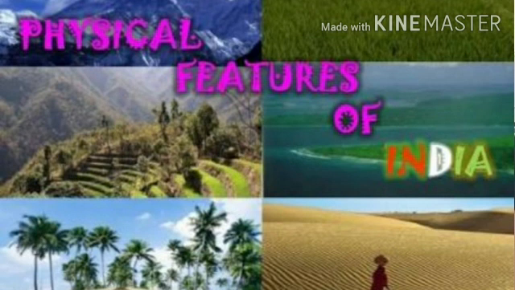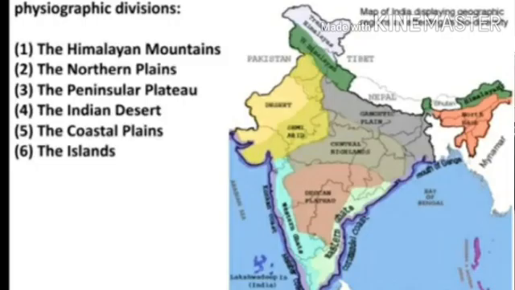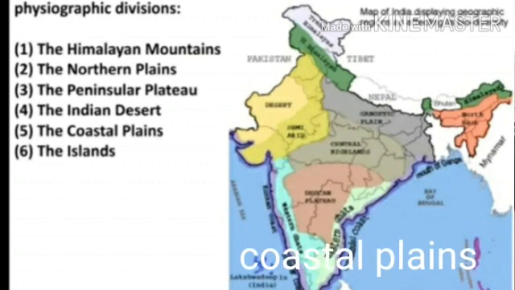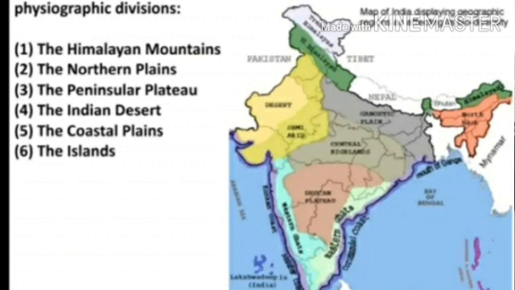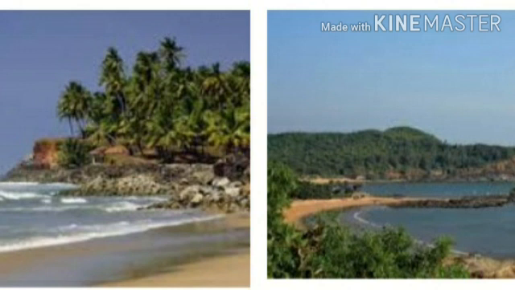Now, in India, we can see one more physical feature. That is the coastal plain: the plain or the places, the states, which are near the coast. Coast means near the seas, which reside beside the seas. So this is the special feature of our country, the coastal plain.